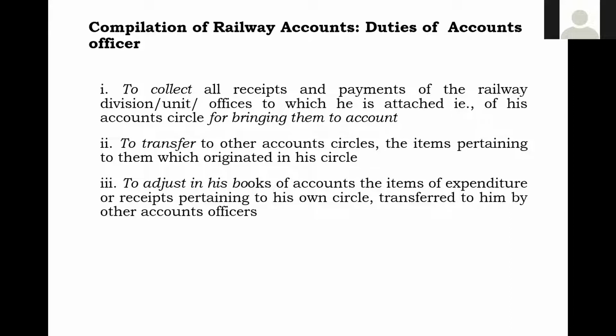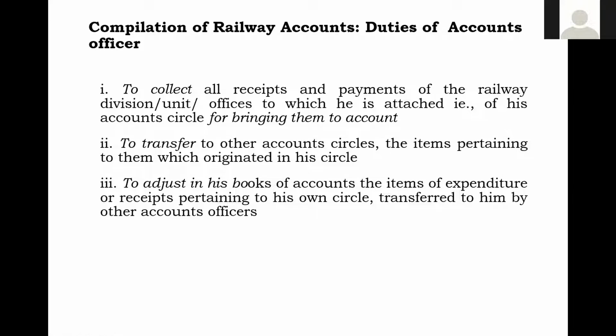So what is the system which we will follow to adjust in the books of accounts? Normally, you immediately will be getting an idea that the adjusting in the books of accounts, that means we will be dealing with JV, preparation of JV or transfer certificates. Transfer certificates will issue or JVs will prepare. Then only we can say that the transaction has been adjusted in the books. So that is most important item which we have to keep in our mind.